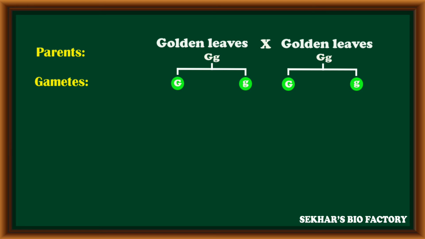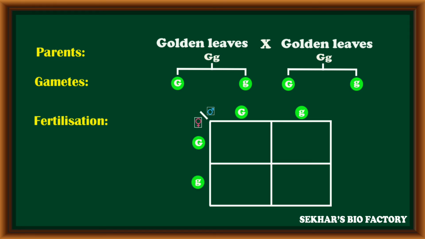In this, 50% of gametes are with the capital G and 50% of gametes are with a small g, and gametes are fused randomly to form the next generation. At this time, the first combination with golden leaves is expressed with homozygous condition, capital G, which becomes lethal, so such plants die at an earlier stage, not survived.